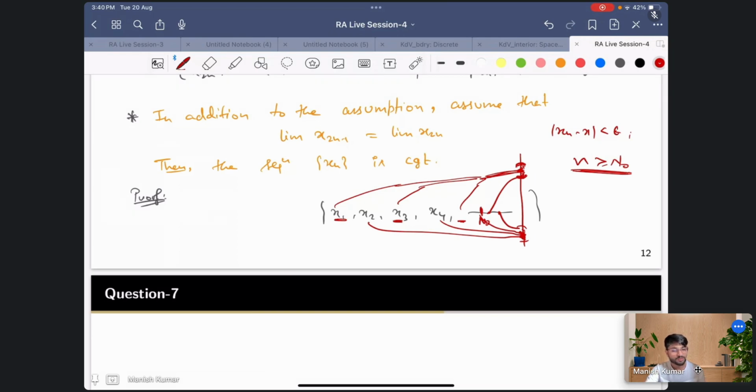But if both limits are the same, then obviously you can argue that the sequence is convergent. So it's just a matter of writing. Otherwise the result is very obvious. Everything is going to the same place, whether odd or even, and then you can conclude.